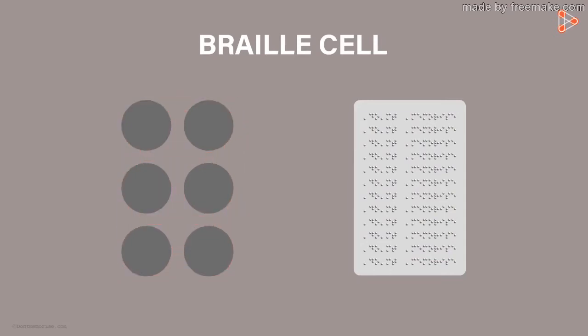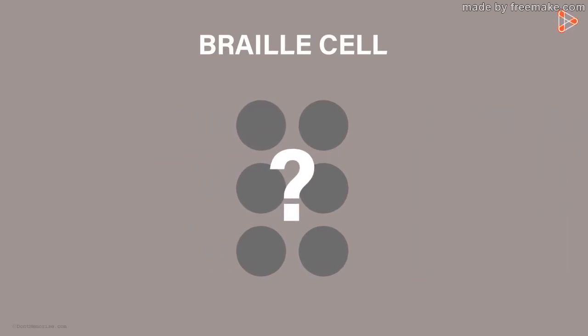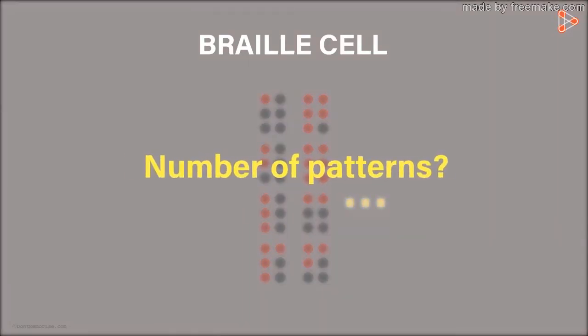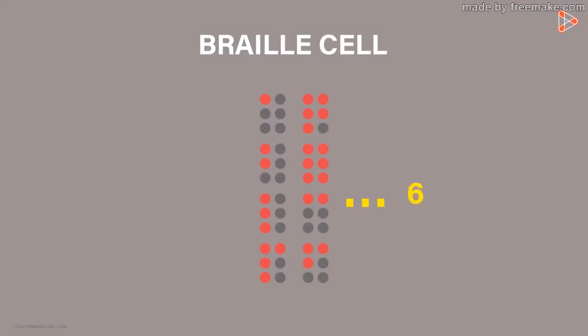Coming back to the single cell, how many patterns do you think can be formed from one single cell? This can be one pattern, this can be another, this is one more and so on. How many patterns do you think can be formed? There are a total of 63 dot patterns that can be formed. If we assume no dots raised to be one pattern, then 64 patterns can be formed.